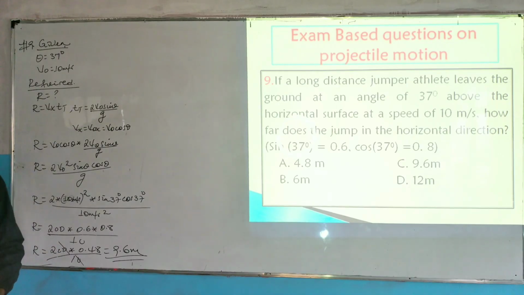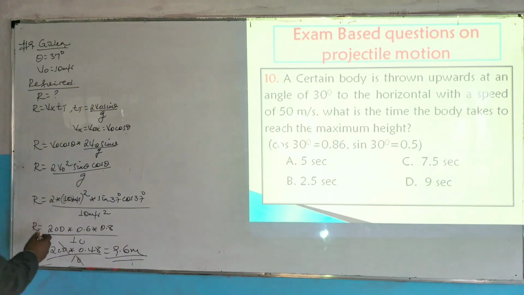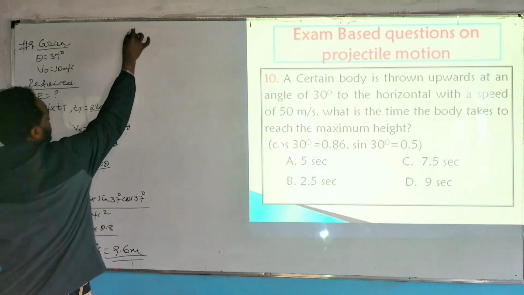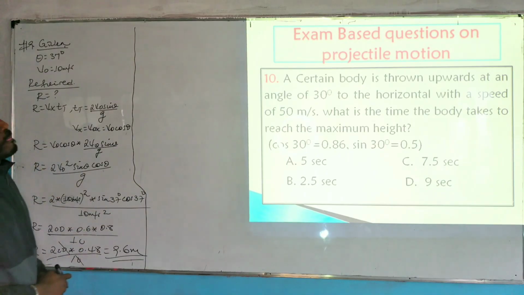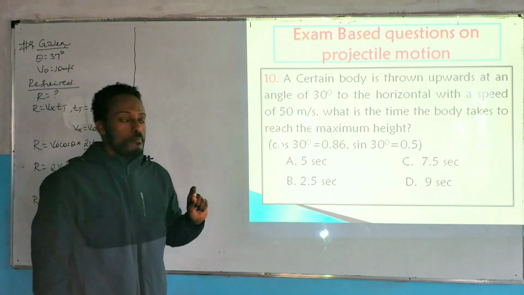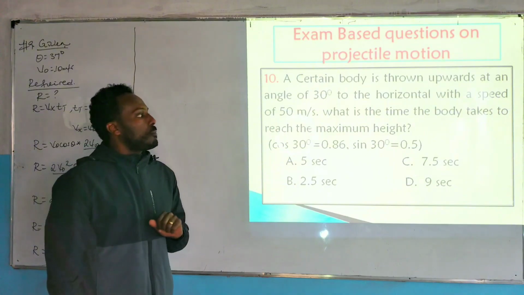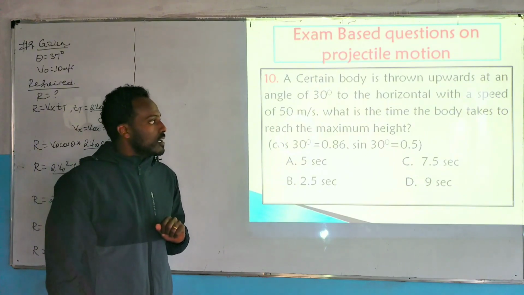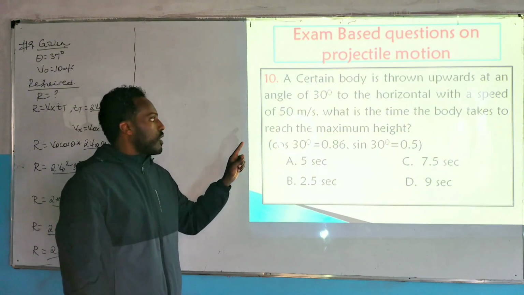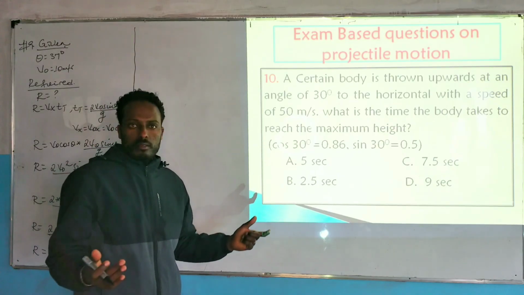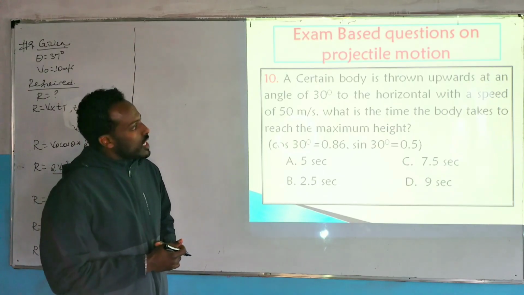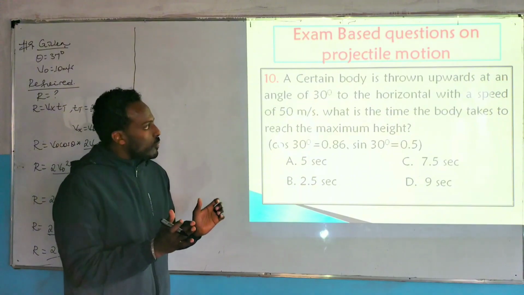So this is all about question number 9. Let's proceed to question number 10. Coming to the 10th question: a certain body is thrown upward at an angle of 30 degrees to the horizontal with a speed of 50 meter per second. In our last video we saw different equations.